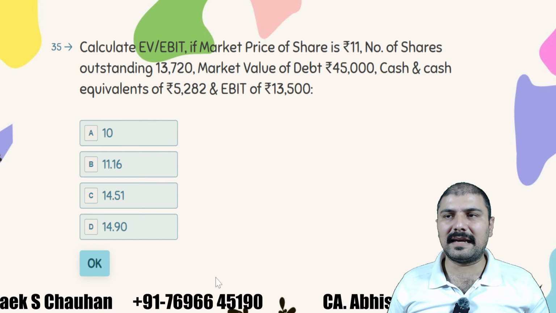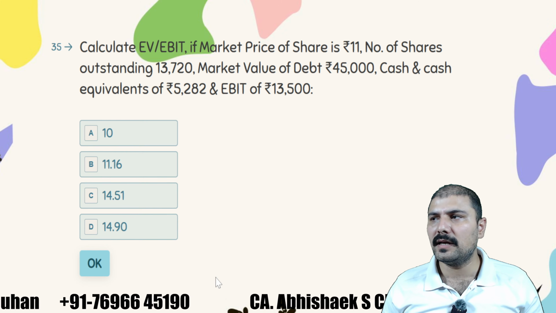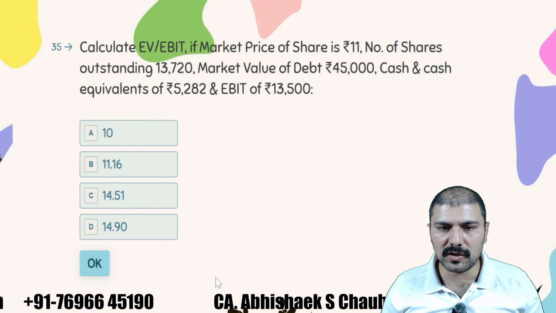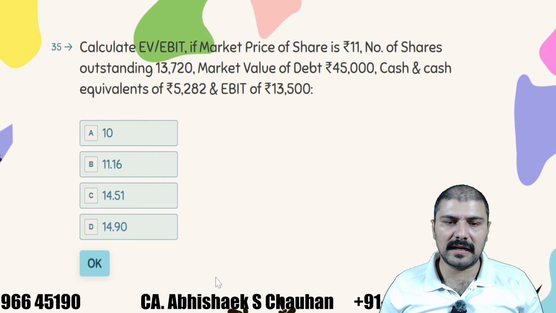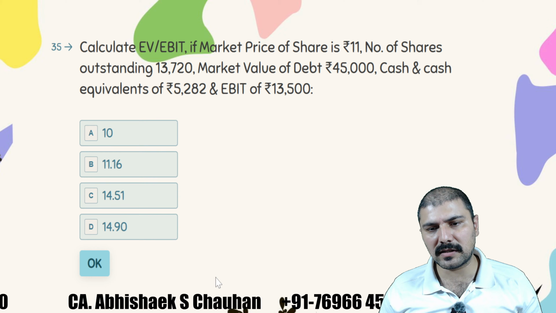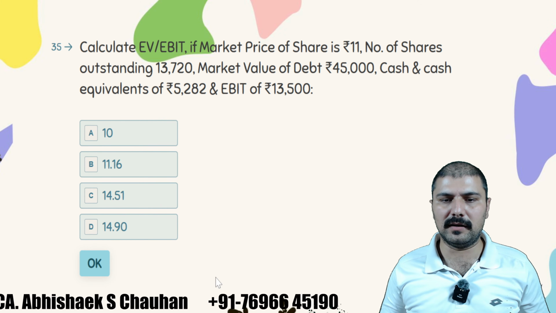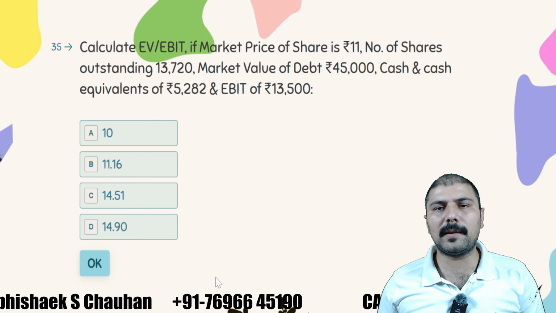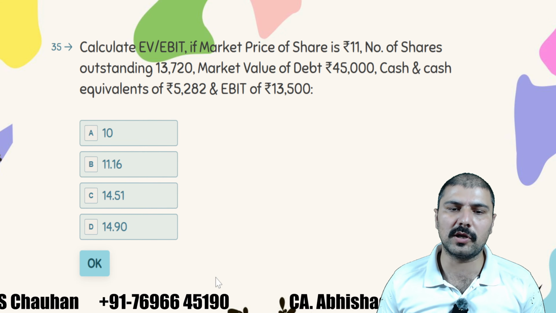Next question is again a calculation kind of question. Calculate the EV upon EBIT if the market price of the share is 11, number of shares outstanding 13,720, market value of debt is 45,000, cash and cash equivalent is 5,282, EBIT is 13,500, right? So how to calculate EV upon EBIT? Pause this video here, calculate on your own, then see the solution, right?